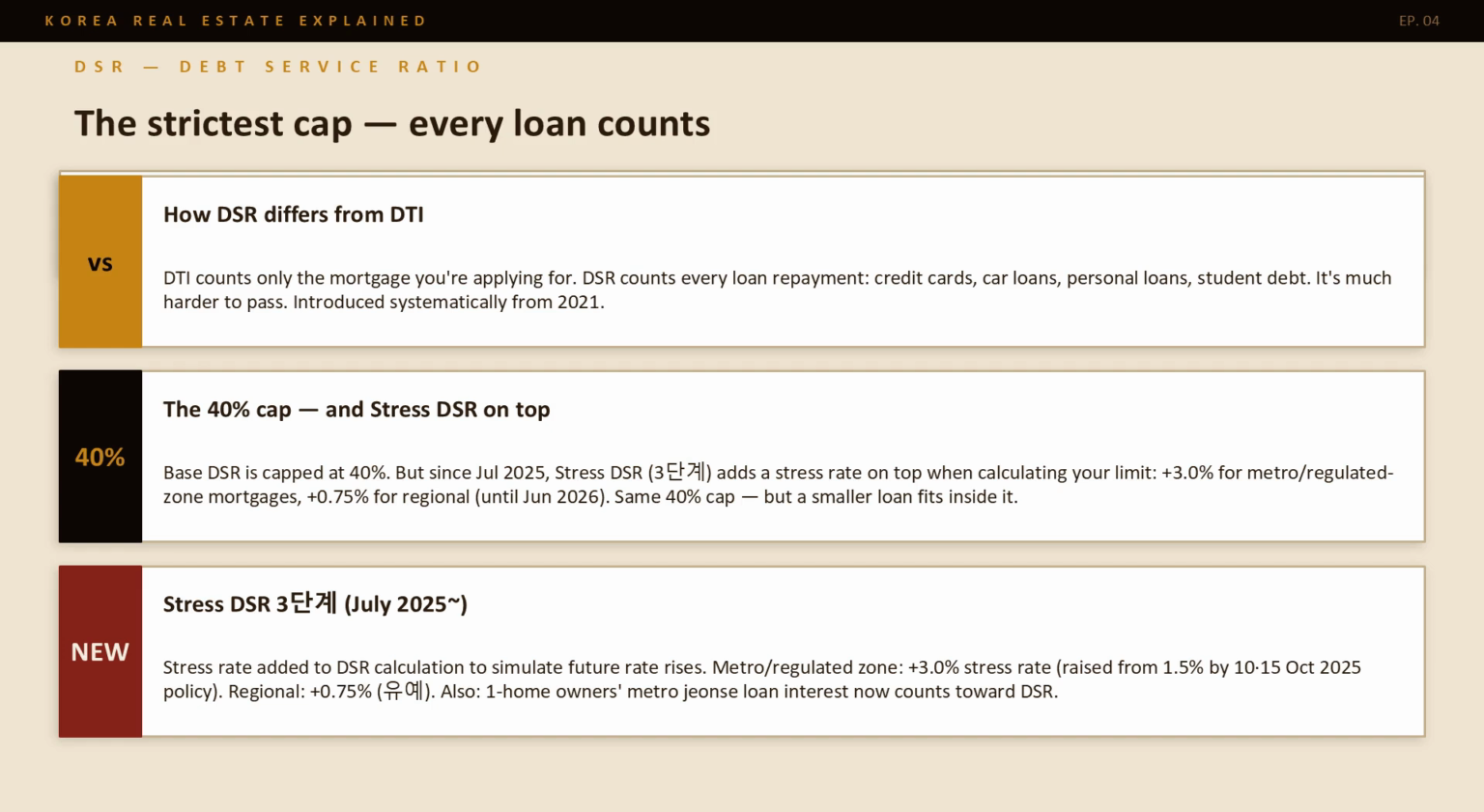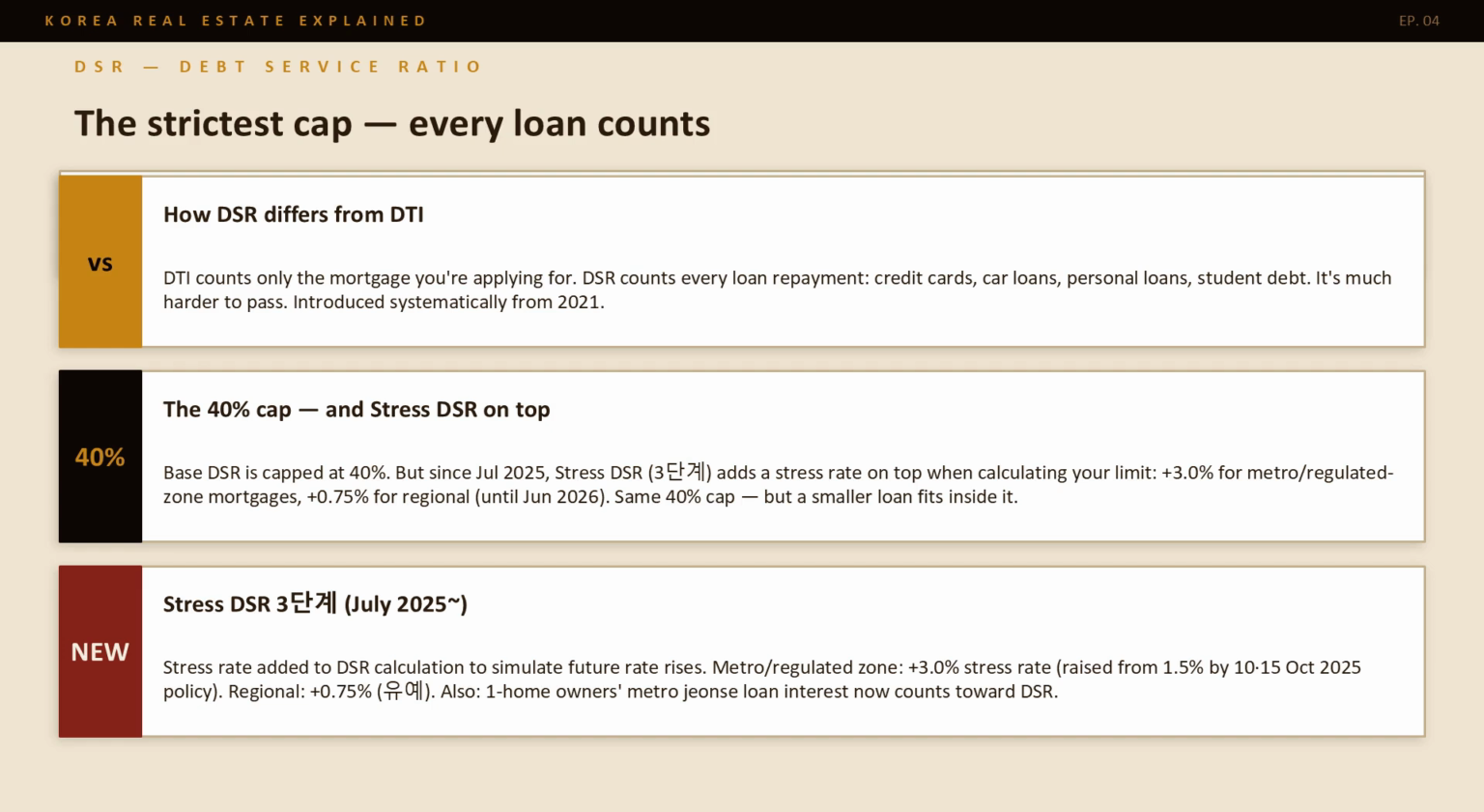The base DSR cap is 40%. But since July 2025, Stress DSR, 3 Dangi, adds a stress rate on top when calculating your limit. For metro and regulated zone mortgages, that's an additional 3% stress rate, raised from 1.5% by the October 2025 policy. For regional mortgages, the stress rate is 0.75%, with a grace period until June 2026. In practice, the stress rate doesn't change your actual loan rate. It reduces how much loan qualifies under the 40% cap, meaning the same income now supports a smaller loan than before.